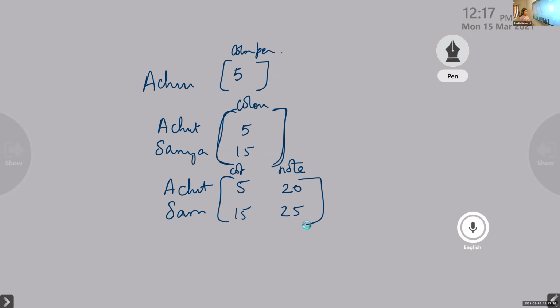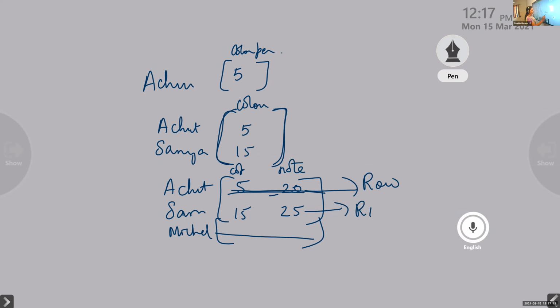Is it clear? Suppose I want to include another person, Michael. I can include him by inserting this as a row. This horizontal one we call a row. This is the first row. This is the second row.